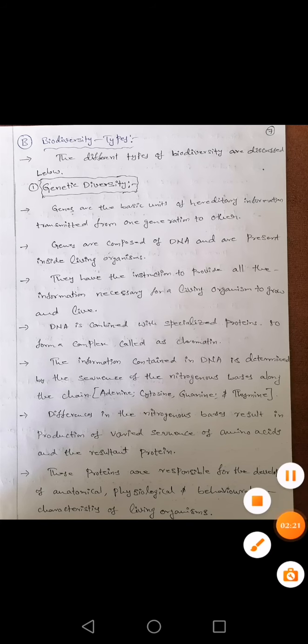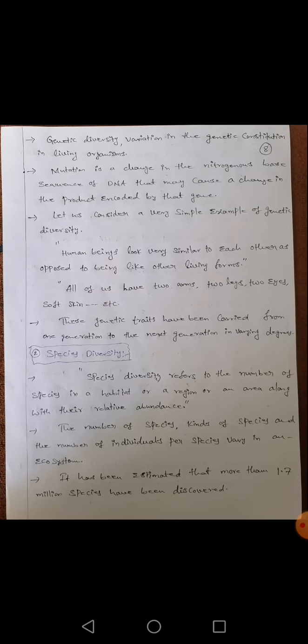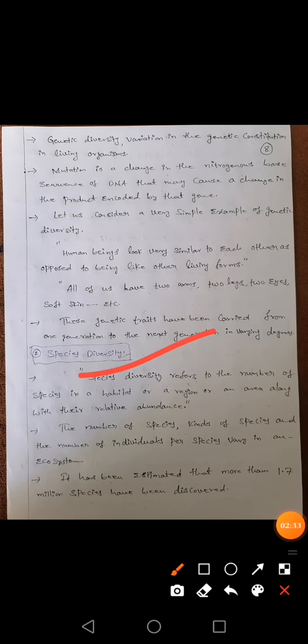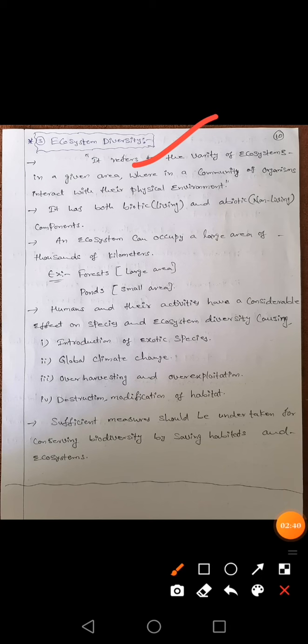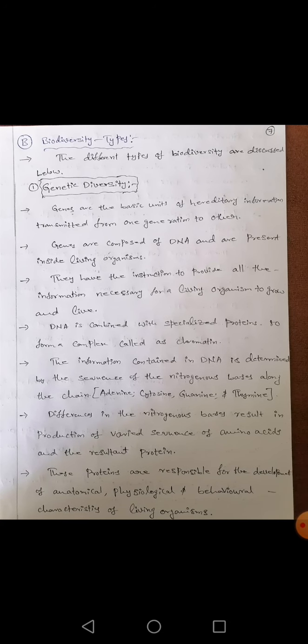Now, biodiversity is of three types. The first one is genetic diversity. The next one is species diversity, and the third one is ecosystem diversity. In total, three diversities are there. Again I am recalling: ecosystem diversity, species diversity and genetic diversity. Okay, first, coming to genetic diversity.